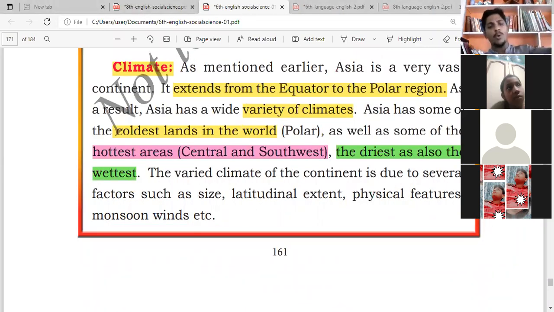We have the coldest place, the hottest area, very hot, and the driest, dry land. And we have cold, very cold, that is called the coldest area. And we have wetland. So this is the climate, this is how the land of Asia looks like.